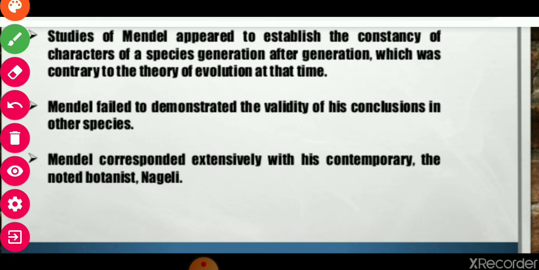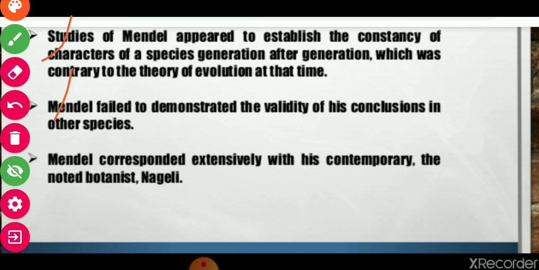Then the study of Mendel appeared to establish the consistency of characteristics of a species generation after generation, which was contrary to the theory of evolution at that time. Actually, at that time the theory of evolution was going on. That's why Mendel's work was not given any value.